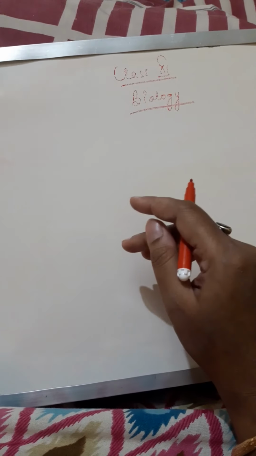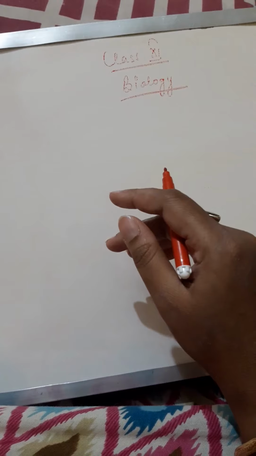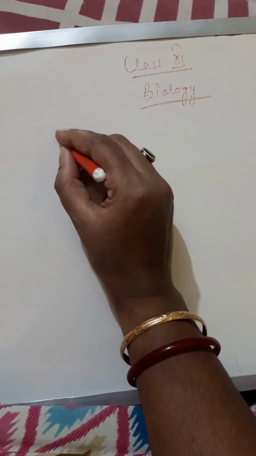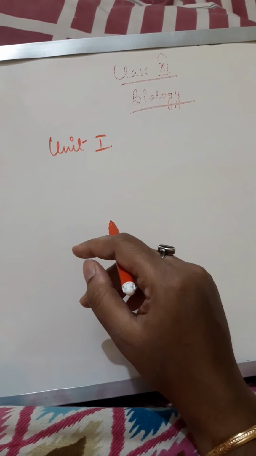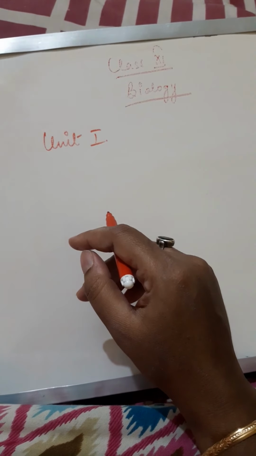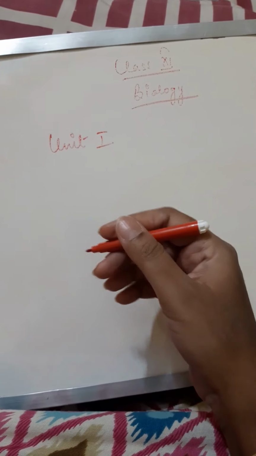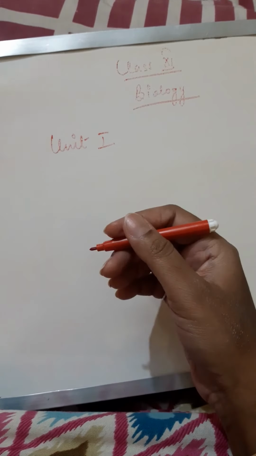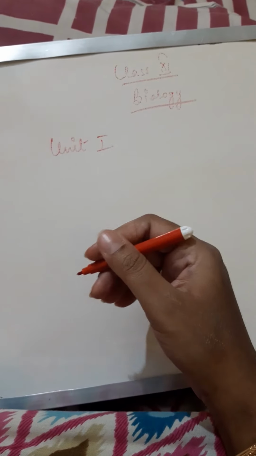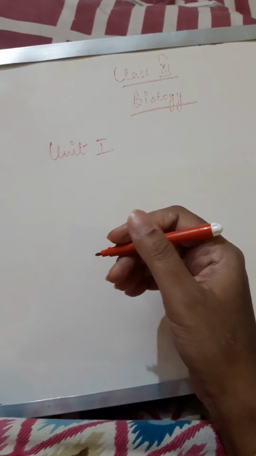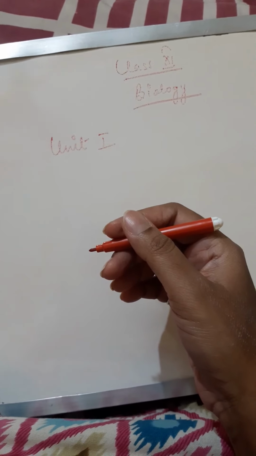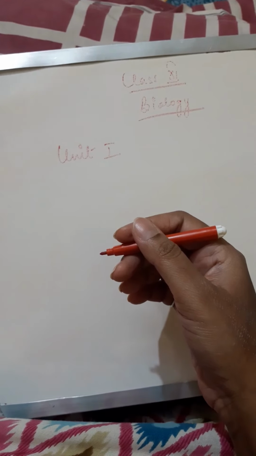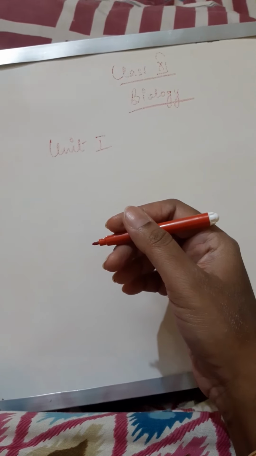So till class 10th you were studying chapter wise. Now you are going to study unit wise. We have 5 units this year to study. You can use any book you wish. I'm going to give you the important points of each unit, each chapter. Each unit consists of at least 4 to 5 chapters. And as I proceed with the chapter, I'm going to give you the important points. You can refer to those points and you can use any book you prefer.